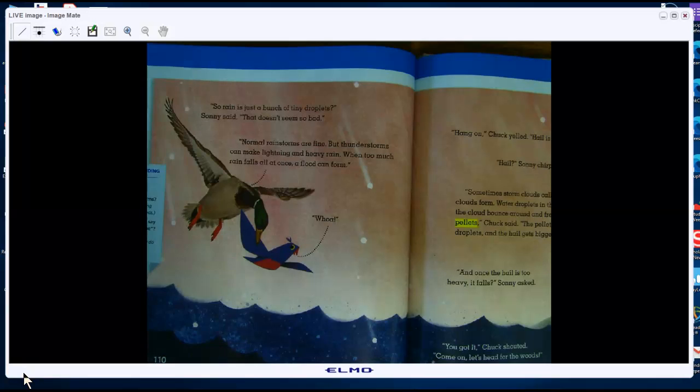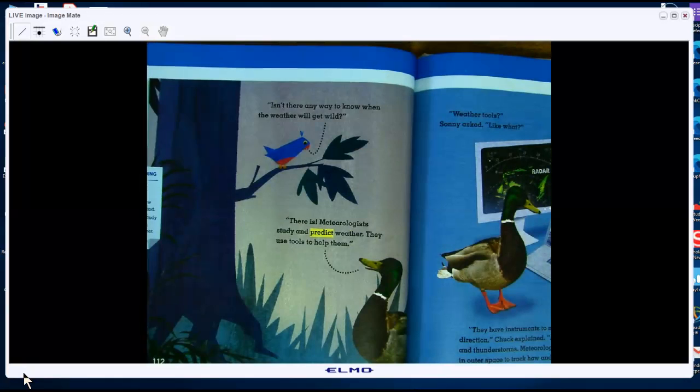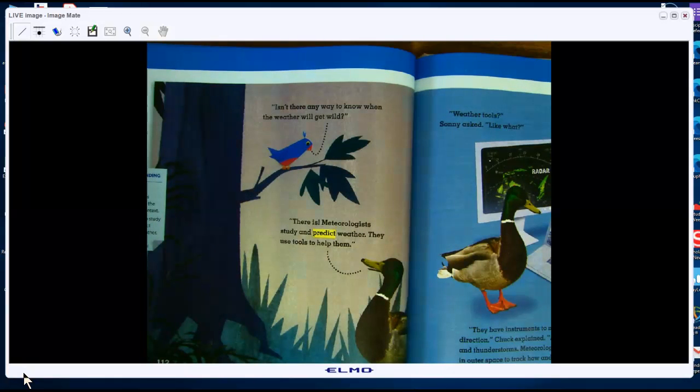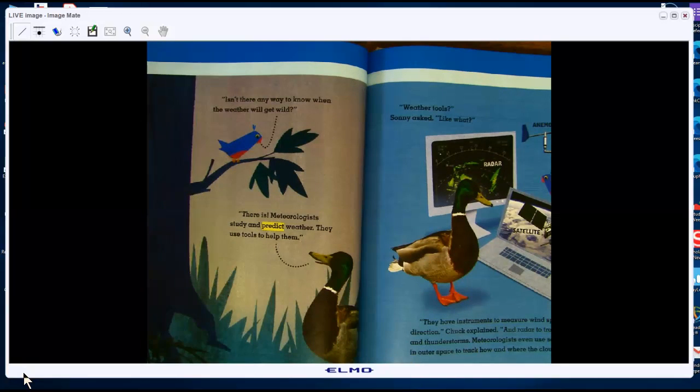Okay, what about ice pellets hit water droplets in the cloud? What comes down when ice pellets hit water in the cloud? What comes down, Chase? Hail. Hail gets heavy and falls out of the cloud. Very good. Isn't there any way to know when the weather will get wild? There is. Meteorologists study and predict weather. They use tools to help them. We're going to learn about all those tools today, or some of the tools.